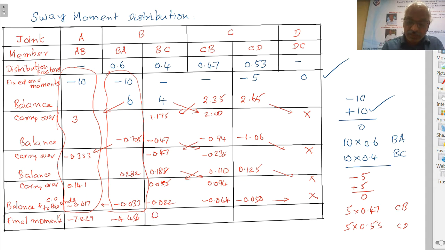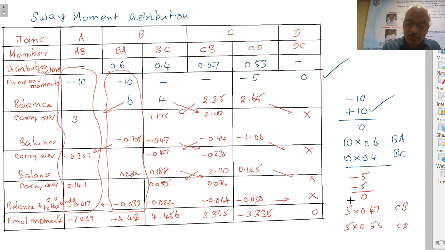So this value is plus 4.456. This is 3.335. This is minus 3.335, and this is 0. So that's about the sway moment distribution for the assumed moments.